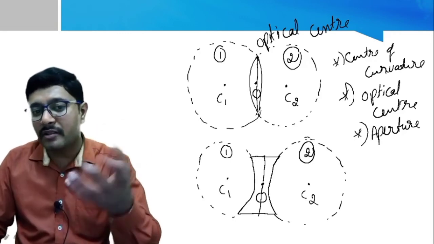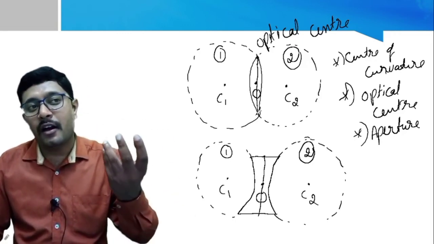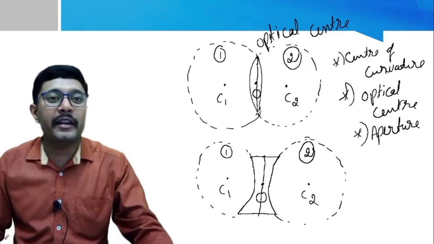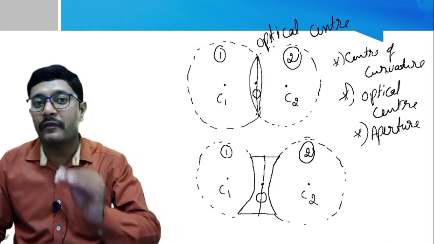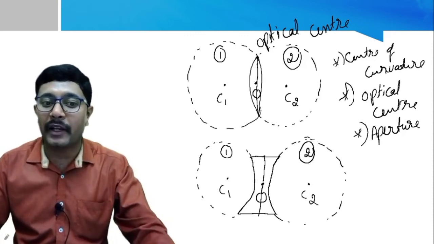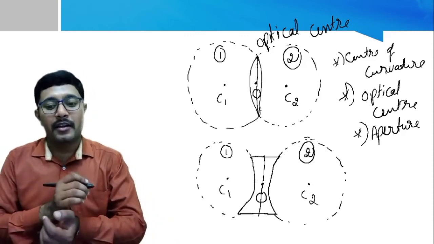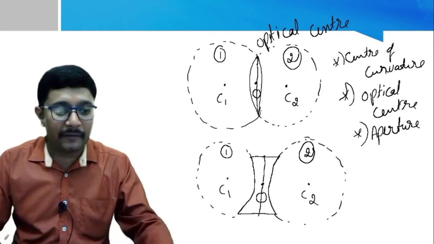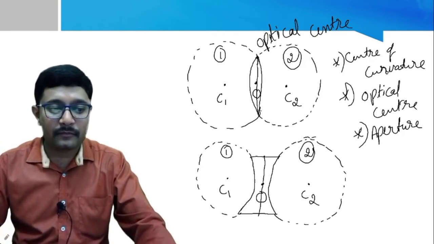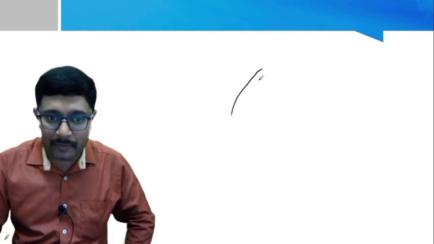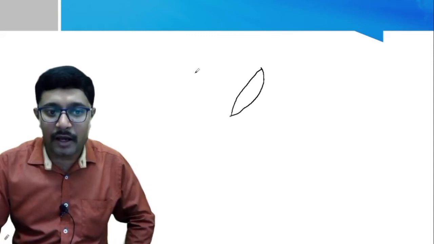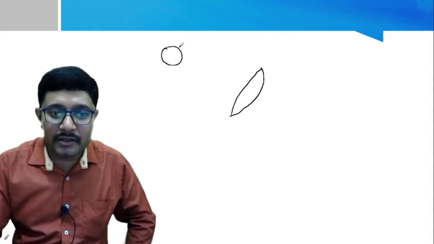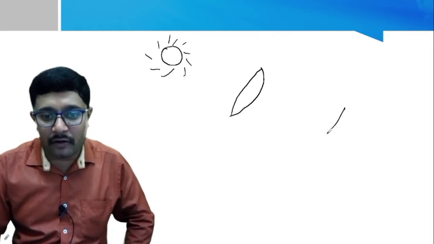Now how do they function? We conducted one activity in spherical mirrors, that is how we can find the focal length of a given spherical mirror. So now let us conduct the same activity here. Just take a convex lens or a magnifying glass, like this, and you know what we have to do? Just focus the light rays of the sun onto a sheet of paper.